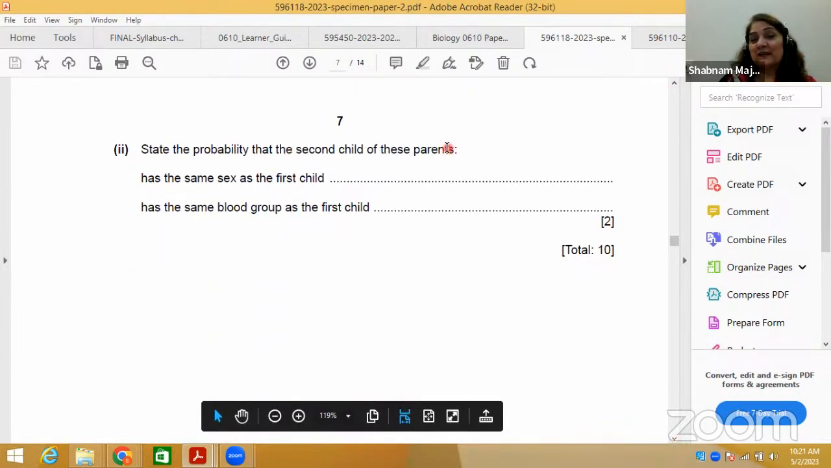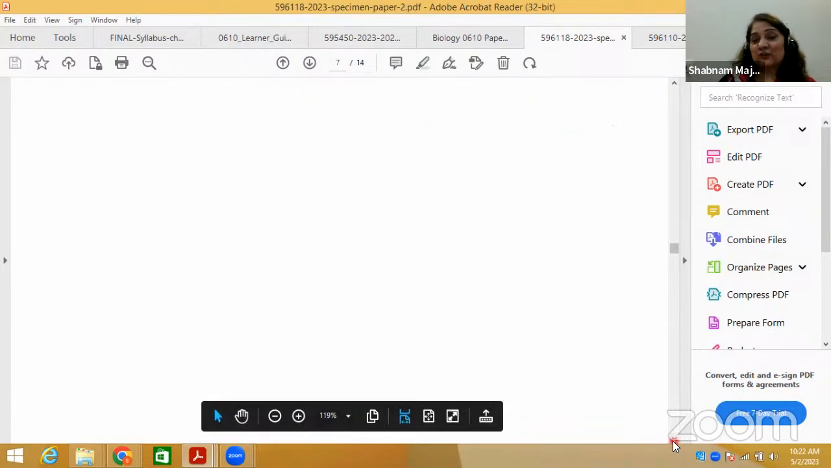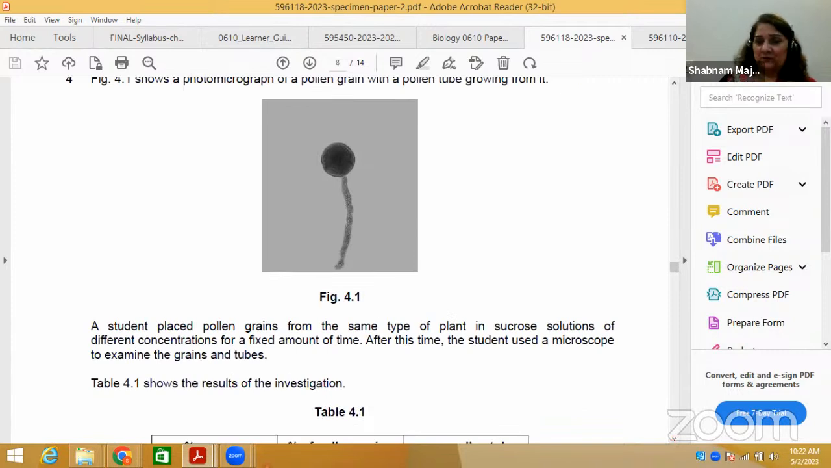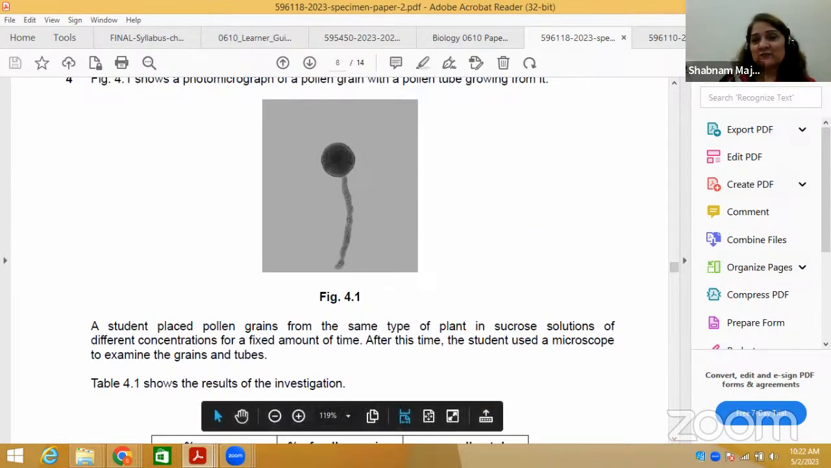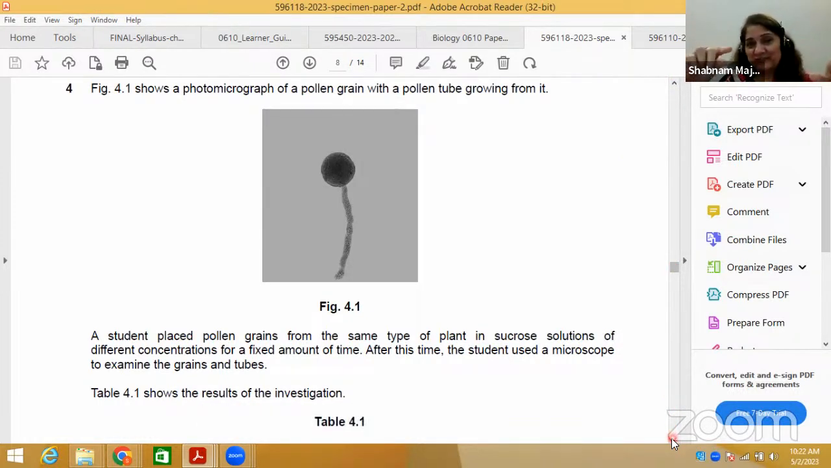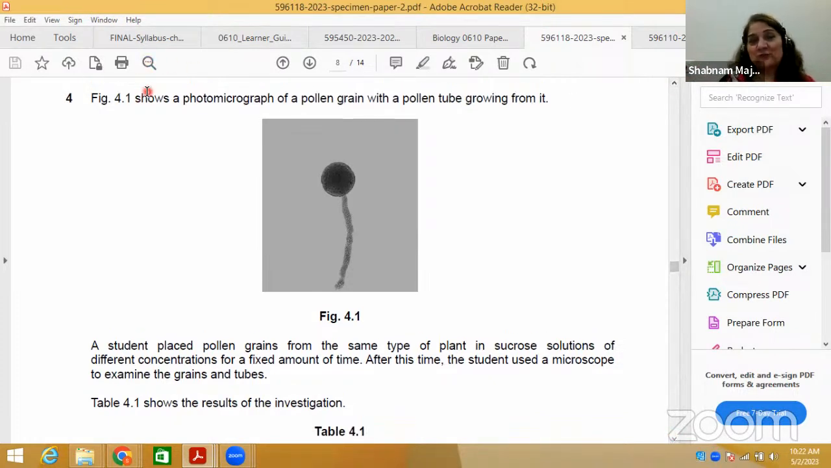State the probability that the second child of these parents has the same sex as the first child, has the same blood group as the first child. So this is showing you the crosses. Now this is question number 4. This question is a very common type, just like in ATP, alternative to practical. You can see here, it can come in the ATP paper also.